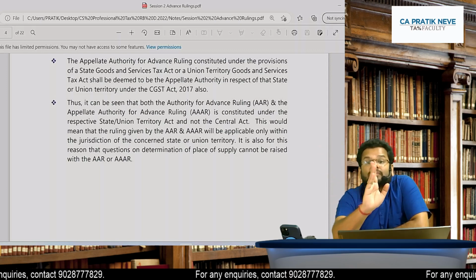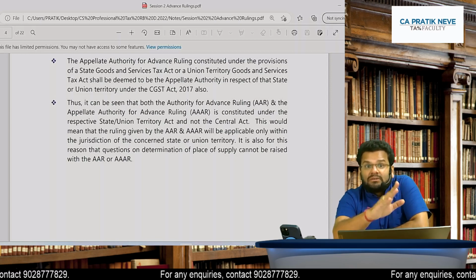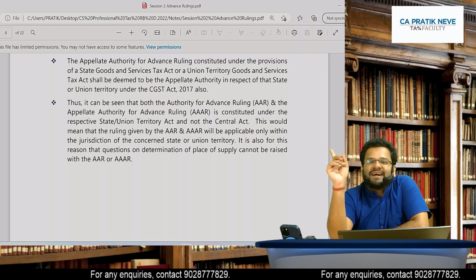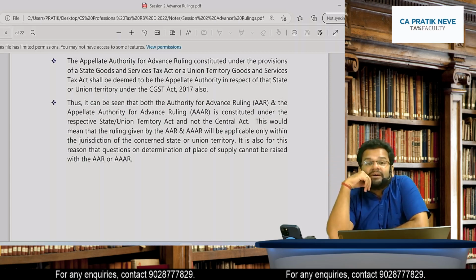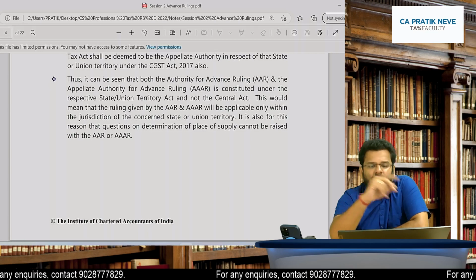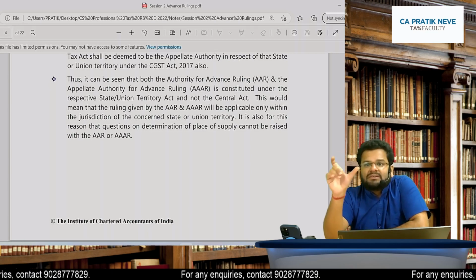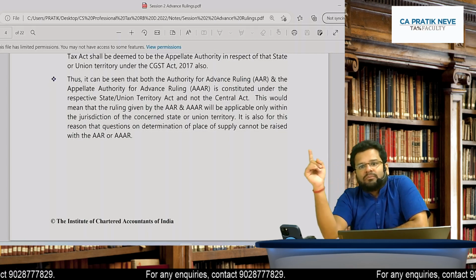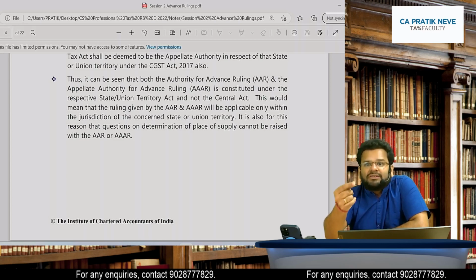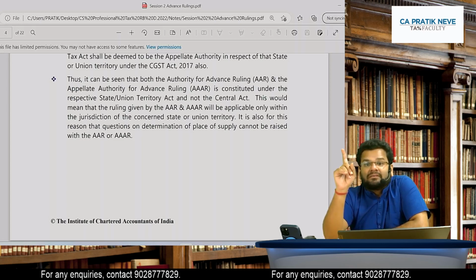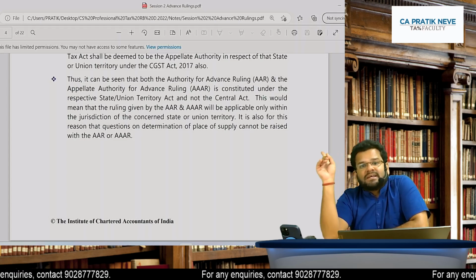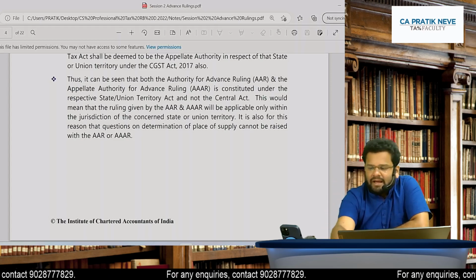In short, the provisions for constituting AAR and AAAR are not given in the CGST Act. Where are the provisions given? They are given in the SGST Act. So now what you have to understand is, one member in this AAR will be from SGST, one member from CGST. But who tells you this? Not the CGST Act. But friends, it is discussed by the relevant provisions of the SGST Act. Okay, agreed? All of you got the point?